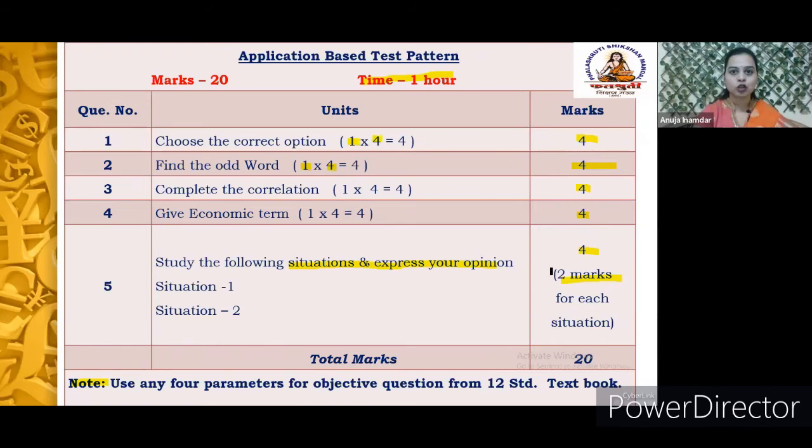So there are 5 questions, 4 marks each, and similarly 20 marks are distributed. For question number 5, we can read the newspaper, or gather economic information regarding changes in the world economy. That will definitely help us make our opinion more qualitative in nature.